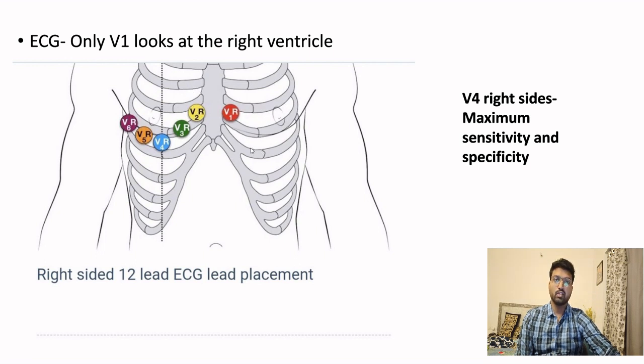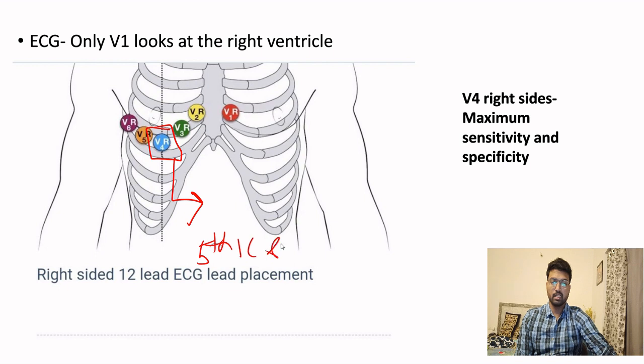So when we are to look at right ventricular infarction, we have to place the leads in an opposite direction. We have to place it in a mirror image. So we are placing V1 here, then V2, V3, V4, V5, V6. You have to know the location of this lead. It is the most important. It is placed in the fifth intercostal space in the mid-clavicular line.